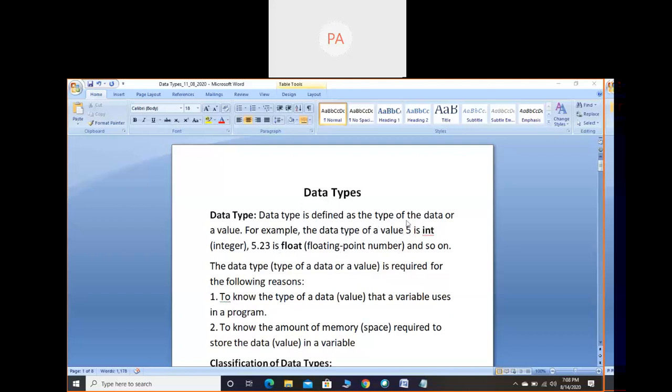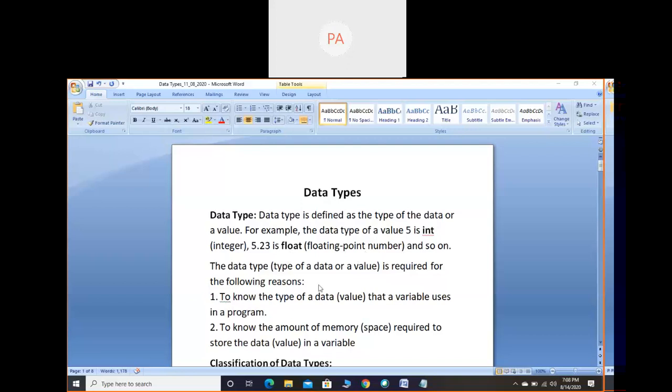Data type is defined as the type of the data or value. For example, the data type of value 5 is int. Int is a keyword, and integer is the meaning of that. 5.23 is float. Float is a keyword, or we can call it a data type. Floating point number is the meaning of that. So two things you have to remember here: int and float. Those are keywords as well as data types. Before we came to this chapter, we would have considered them only as keywords, but now we have to consider two things for this: keywords as well as data types.